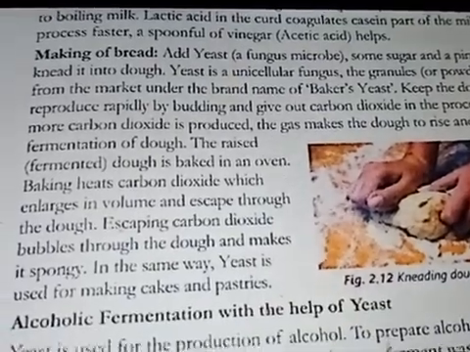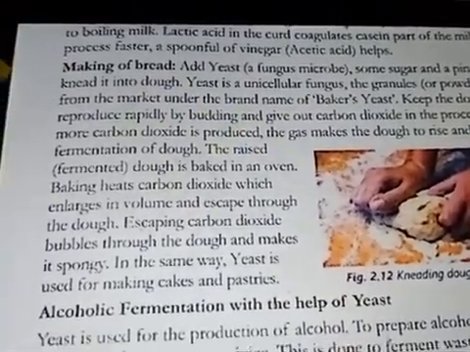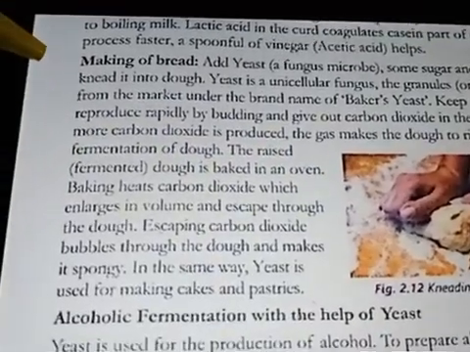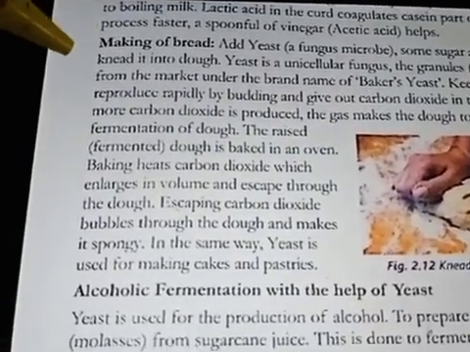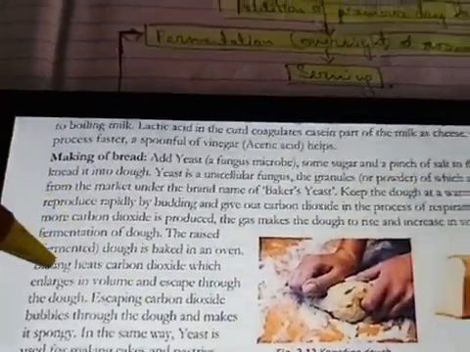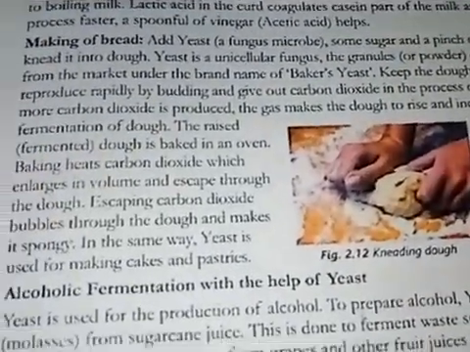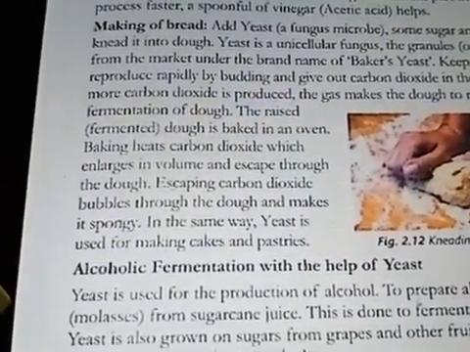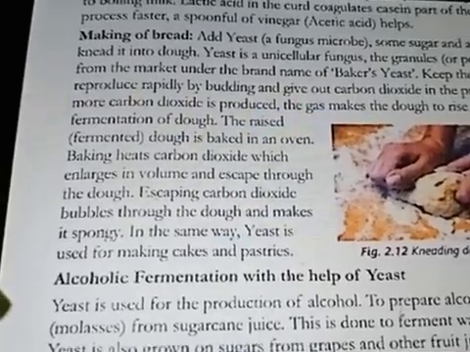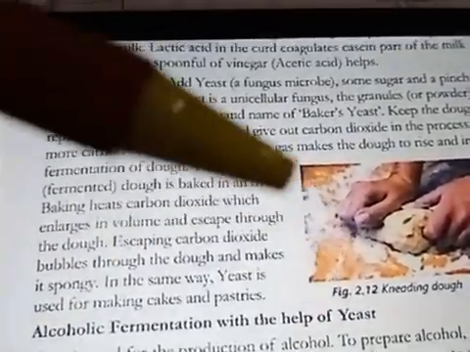Now the next example taken in the book of useful microorganisms is the making of bread. In making of bread, what happens? It can be done by adding yeast. Yeast is a fungus microbe, and we add a little bit of sugar and a pinch of salt to flour, and after kneading it converts into dough.